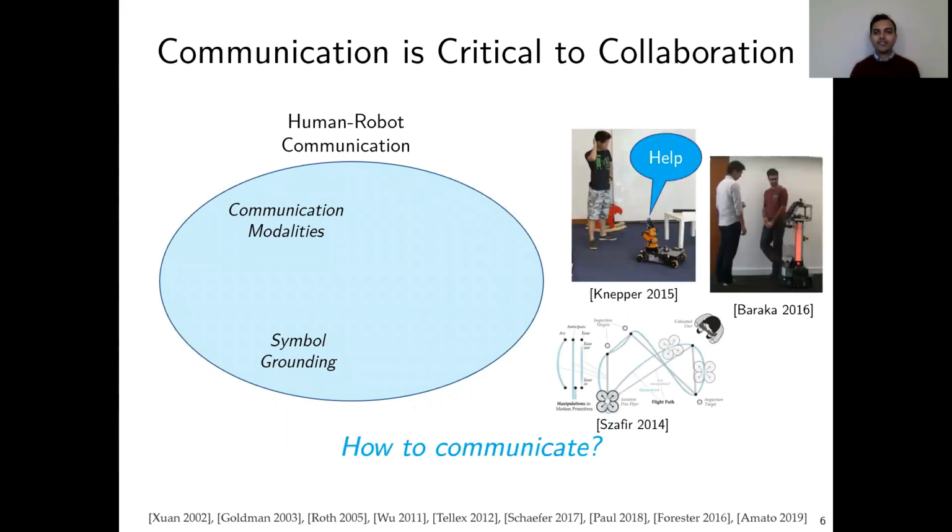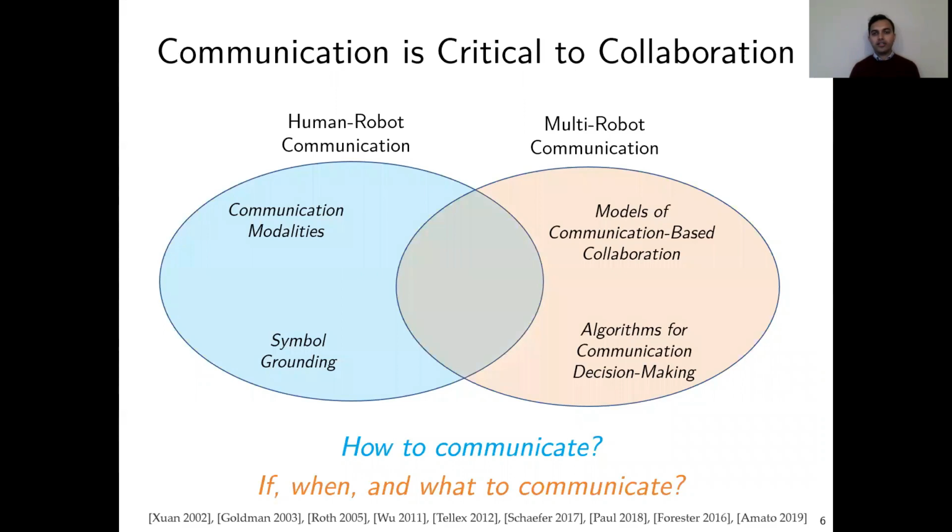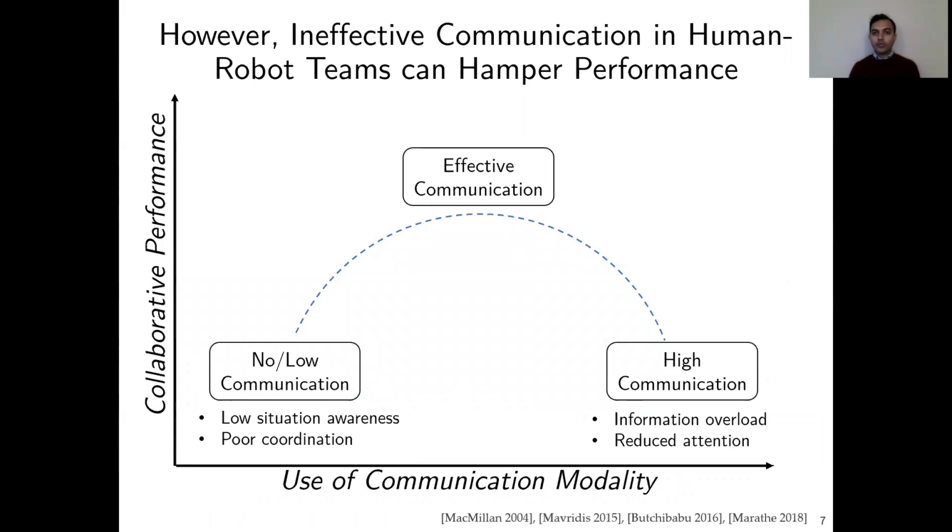These modalities answer the question, how should a robot communicate? But an equally important question is if, when, and what to communicate. This question has been addressed in multi-robot and multi-agent communities, but has received limited attention for human-robot teamwork. The reason this question is important is because if the communication is less or too much, the performance of the human-robot team may suffer.